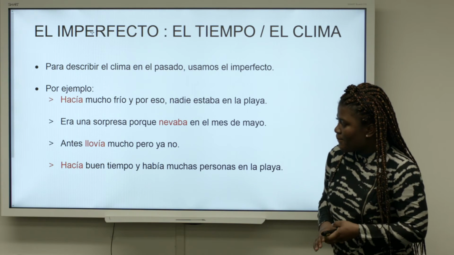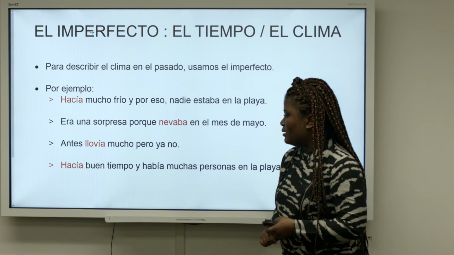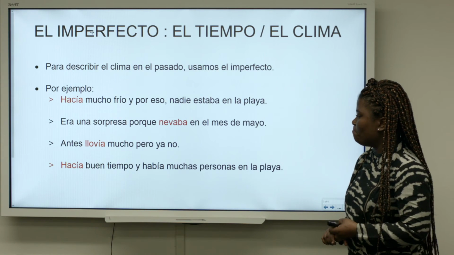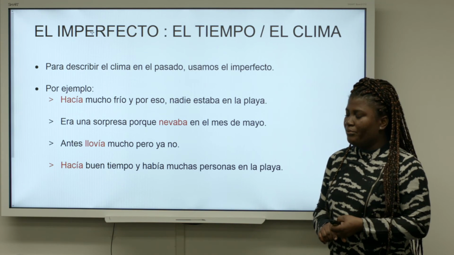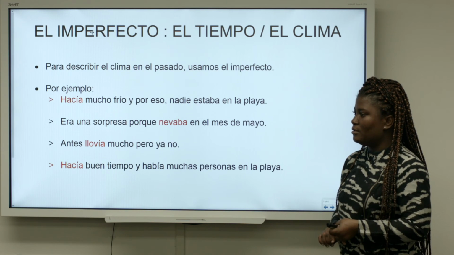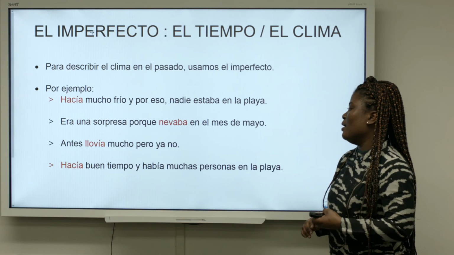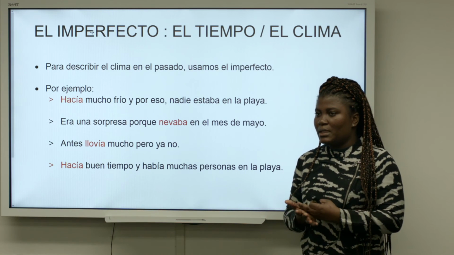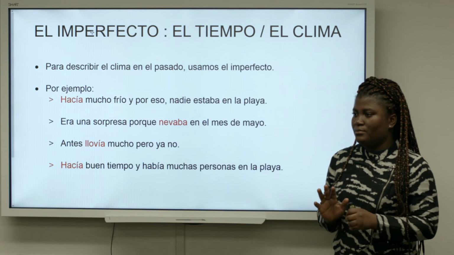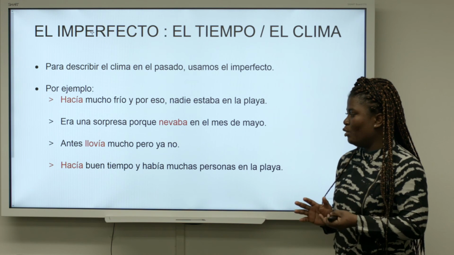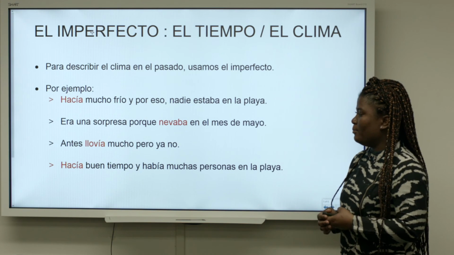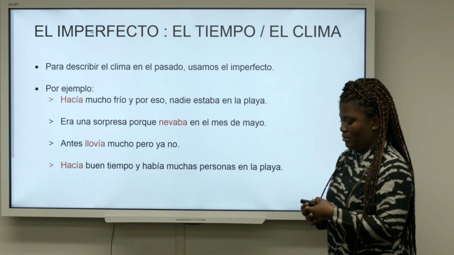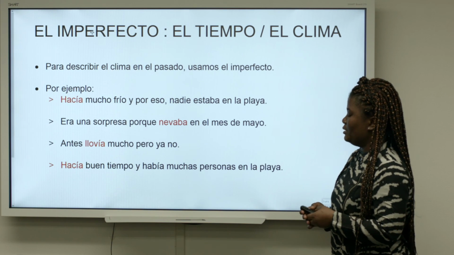The final sentence, hacía buen tiempo y había muchas personas en la playa. It was a really good day. The weather was really nice and there were lots of people at the beach. We don't know exactly when the weather started being really nice and sunny and warm. We don't know when it ended, but all we know is that that's how the weather was for that particular period in time.